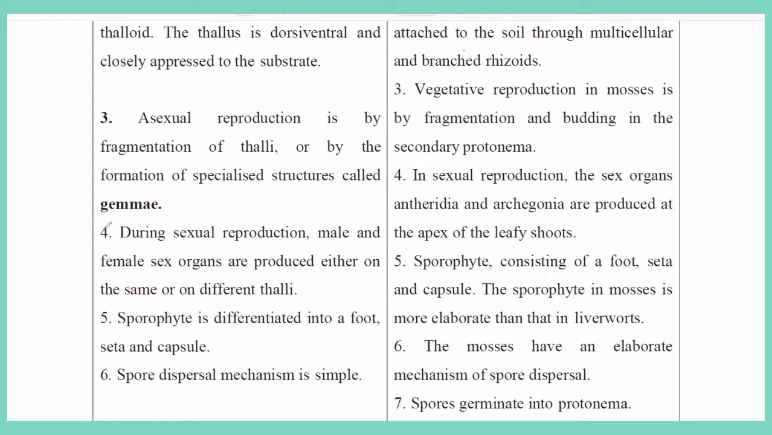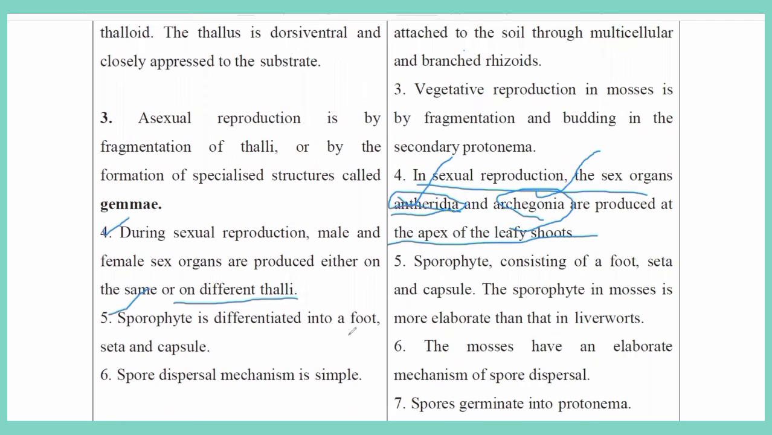Your fourth point is that during sexual reproduction, male and female sex organs are produced either on the same or on different thalli. In sexual reproduction, the sex organs are well developed and called antheridia and archegonia. Antheridia are the male reproductive organs. Archegonia are the female reproductive organs, produced at the apex of the leafy shoot. So let us go to the fifth point.